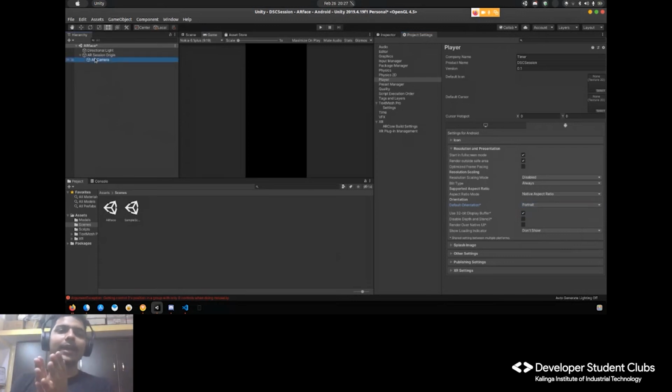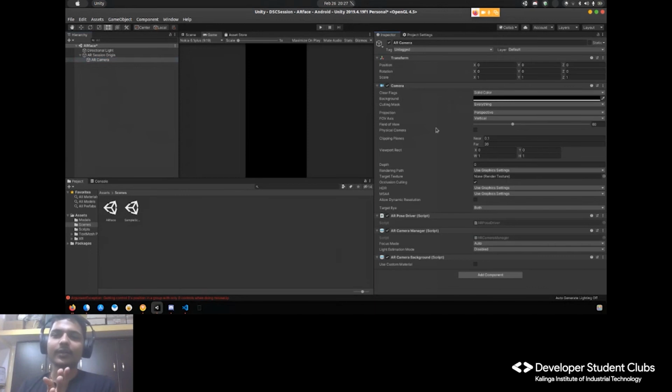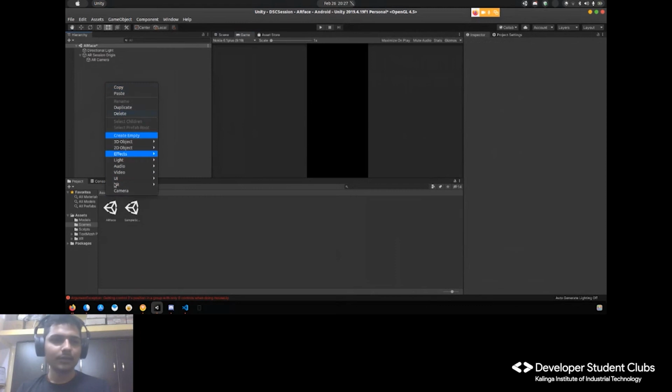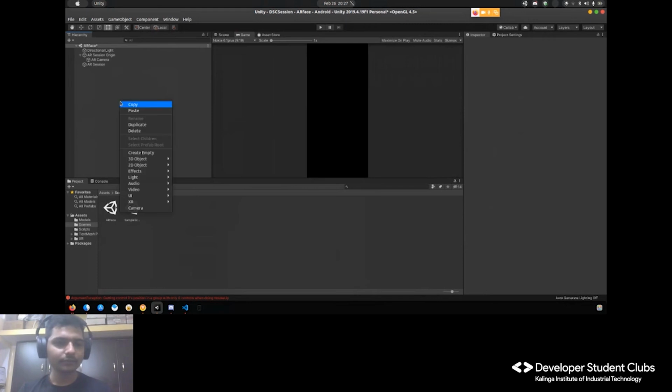So AR camera, why only AR camera, not the previous camera? Because the AR camera contains the properties that we are going to use for the AR feature. Simple stuff, nothing fancy, nothing extra. Okay, so let's scale this. Then I'll add an XR session. It will initiate the session origin. Its name tells what it does.